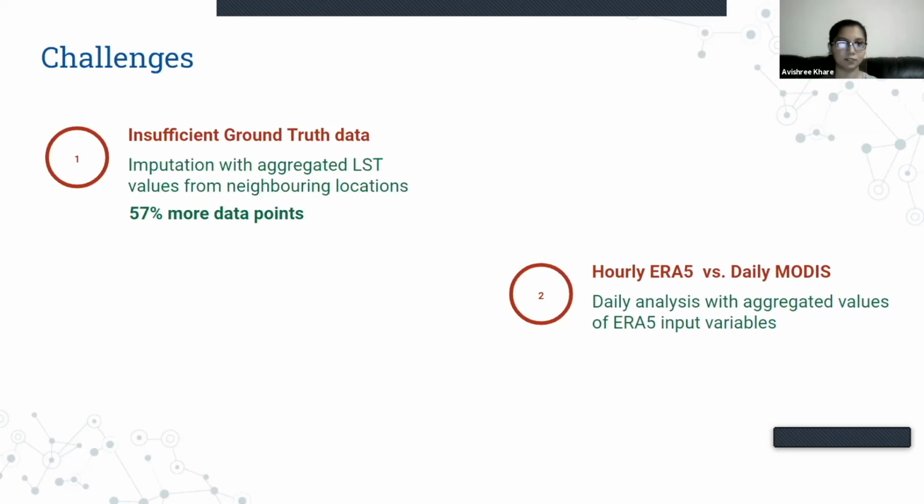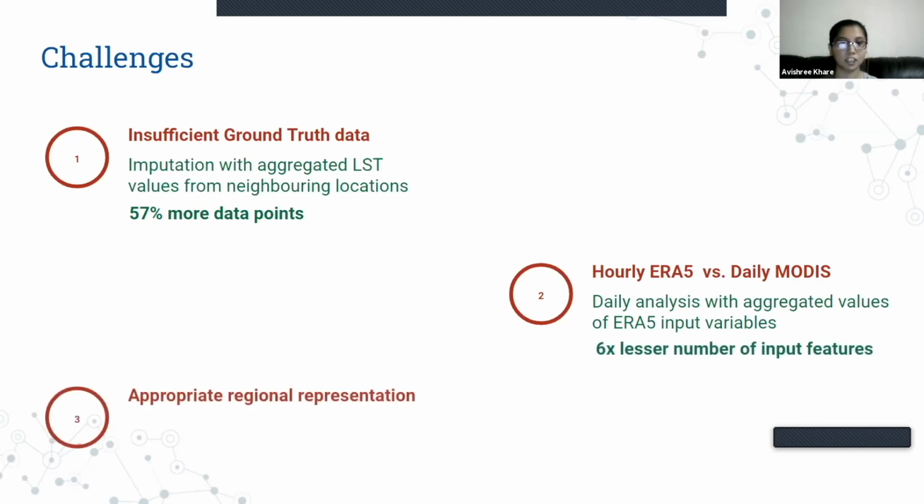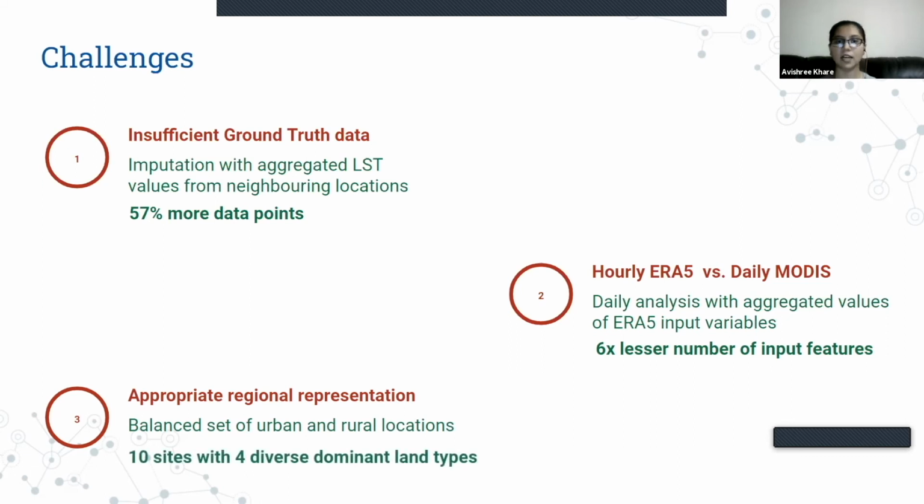Another challenge that we faced was to incorporate sufficient regional representation. That is, we didn't want to have sites which were all of the same type, as that would not help in learning much. In order to solve this, we considered a balanced set of urban and rural locations. More specifically, we had 10 European sites with 4 diverse dominant land types so that the model has enough variety to look at and can learn better.